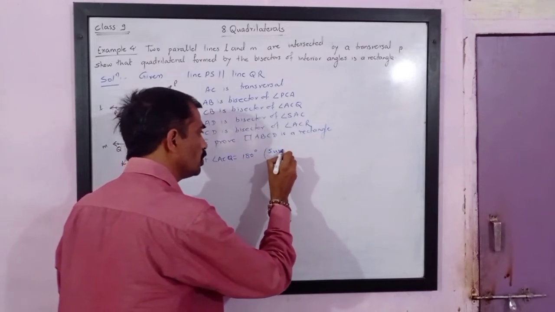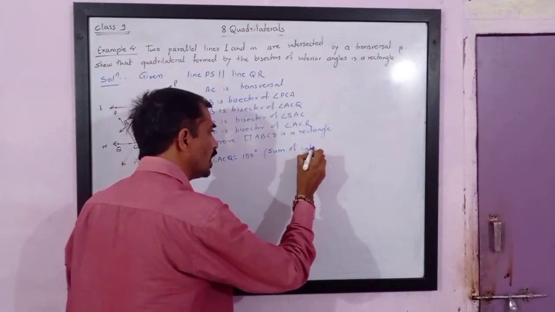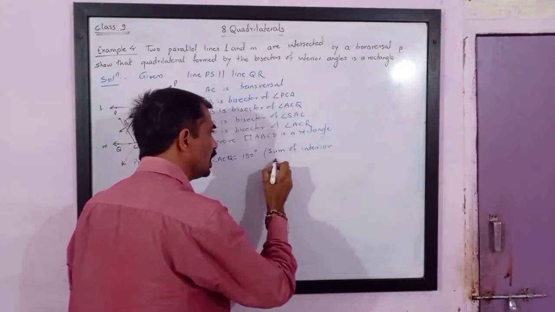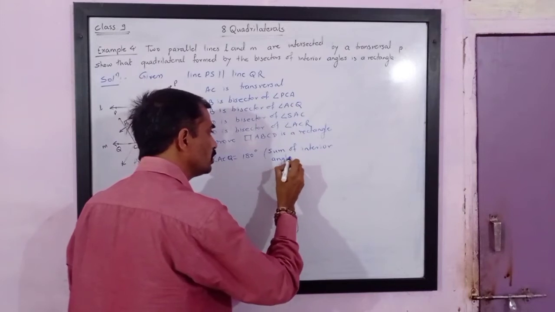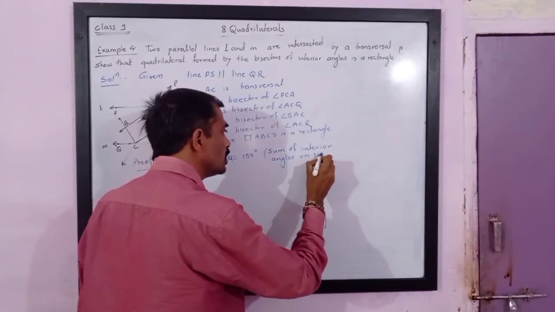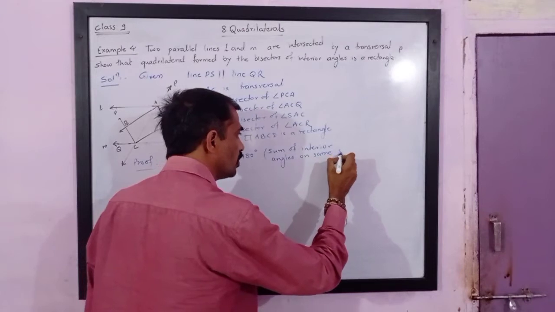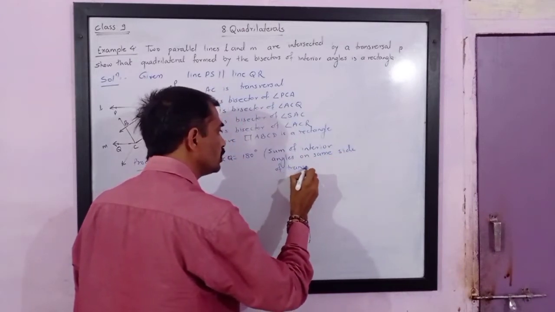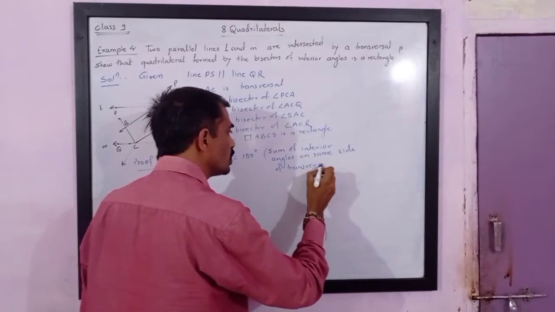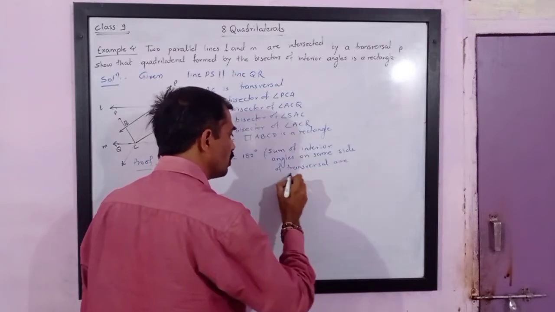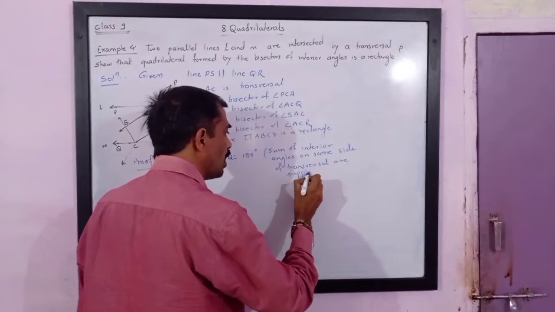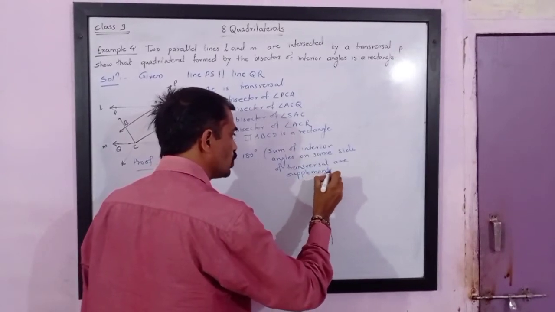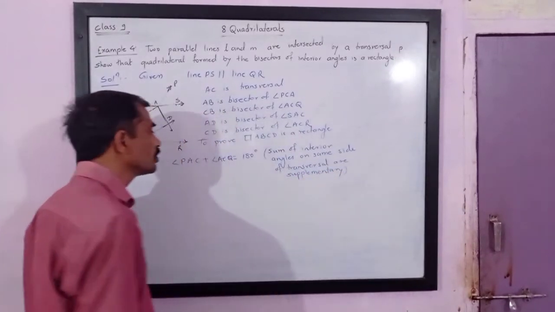The sum of interior angles on the same side of the transversal is supplementary, or their addition is 180 degrees.